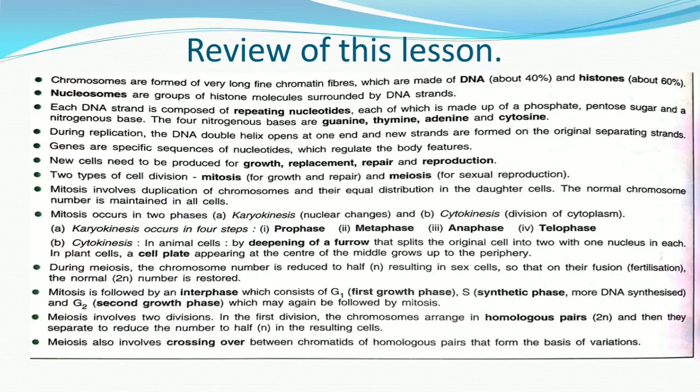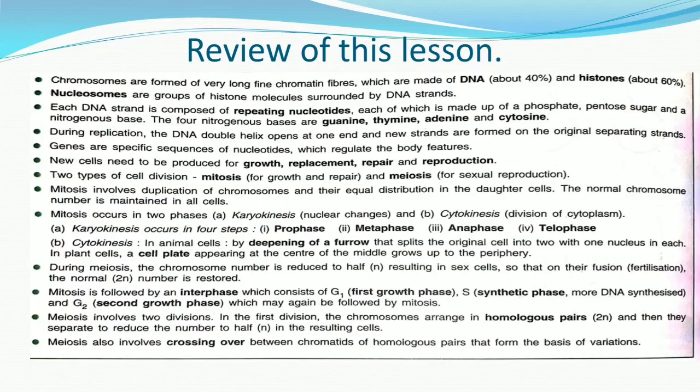New cells need to be produced for growth, replacement, repair and reproduction. Two types of cell division are mitosis and meiosis. Mitosis involves duplication of chromosomes and equal distribution to the daughter cells. The chromosomal number is maintained the same in the daughter cells. Mitosis occurs in two phases: one is karyokinesis and the other is cytokinesis. Karyokinesis occurs in 4 steps: prophase, metaphase, anaphase and telophase.